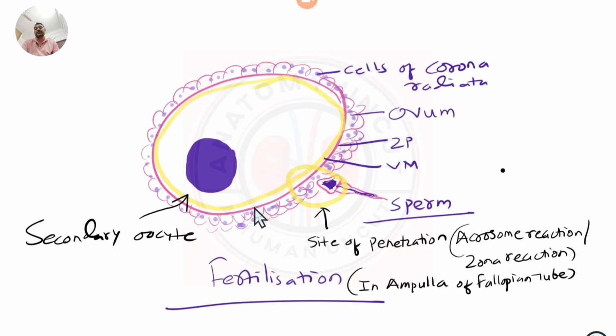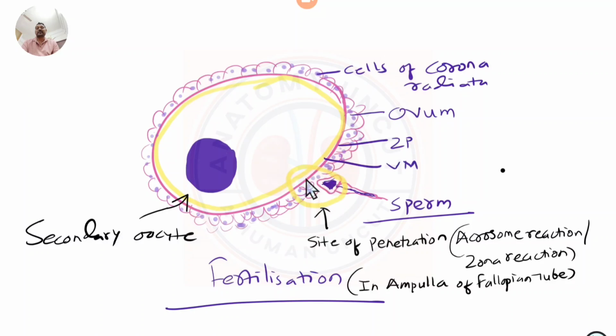This is the sole purpose of fertilization: bringing the nucleus of the secondary oocyte and the sperm together, and they form a diploid cell called the zygote. That is where the birth of an organism, a human being, takes place, where the chromosome material of male and female unites after passage through so many barriers.